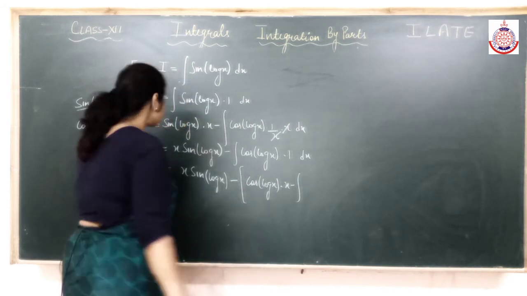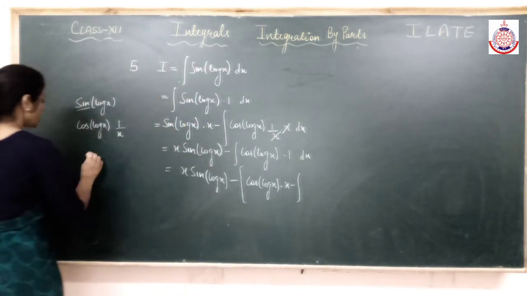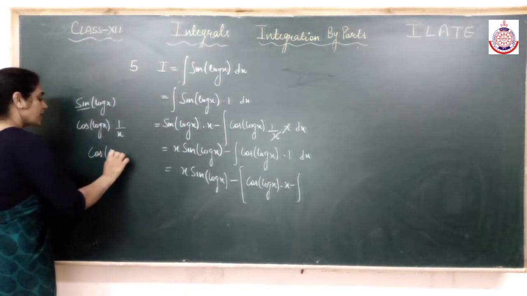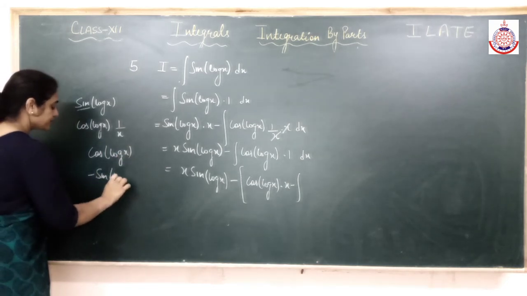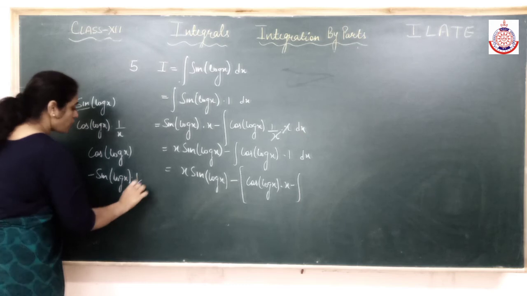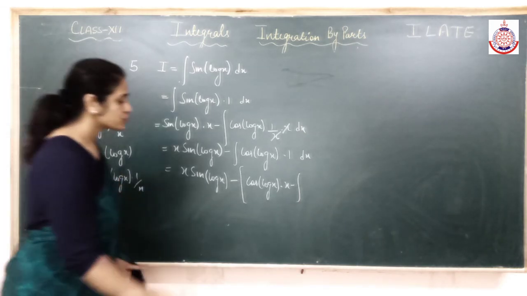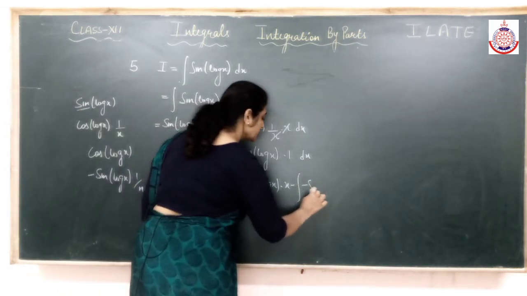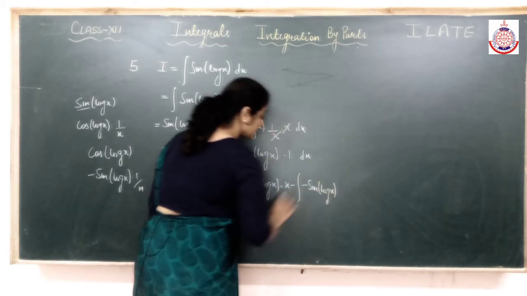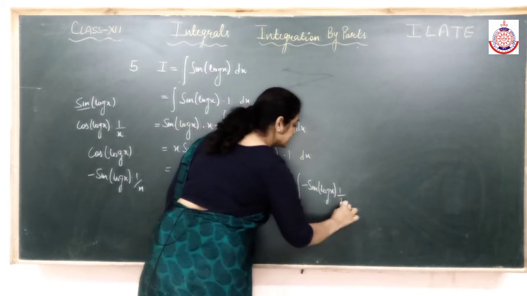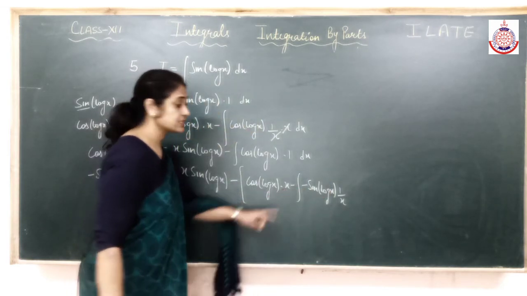Now the differentiation of cos log x. What is the differentiation of cos? Minus sine log x. Log x differentiates to 1 by x. So it will be minus sine log x into 1 by x, into integration of second, that is x.